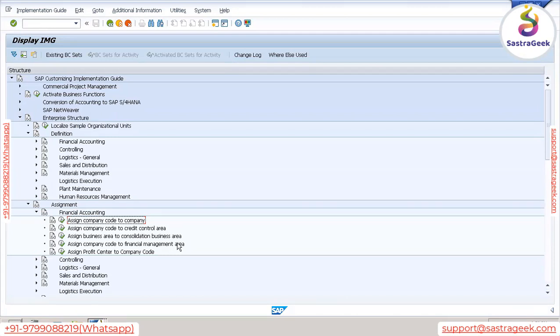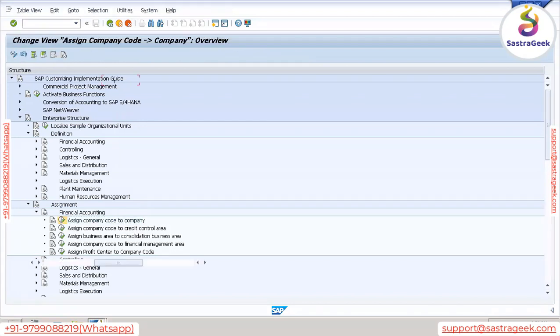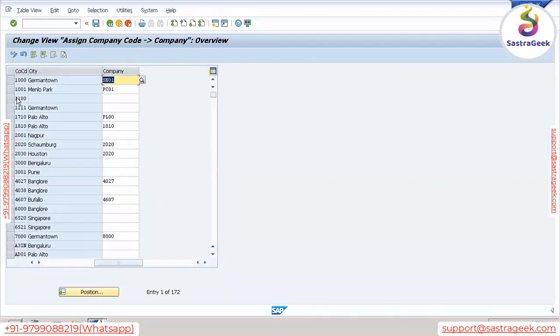If we have defined company, then we need to assign. So that, let's say, the system should know that Tata Motors belongs to Tata group of companies, and Reliance Smart belongs to Reliance group of industries. For that we need to map company code to company here. So execute this. Now here system has already given entries. Since we have not defined, here you can see company code and company.